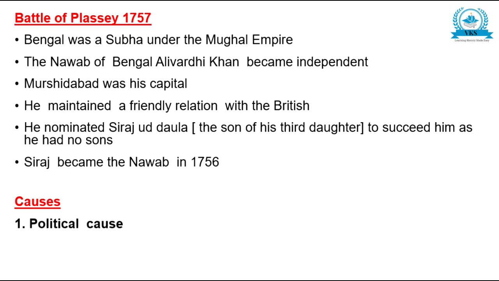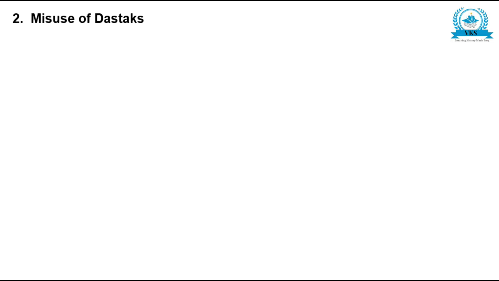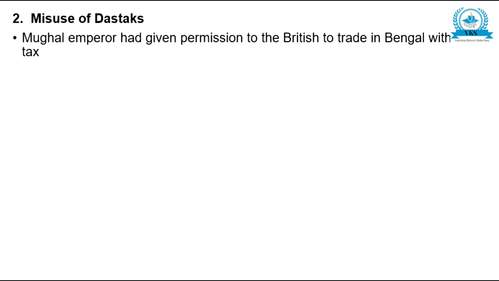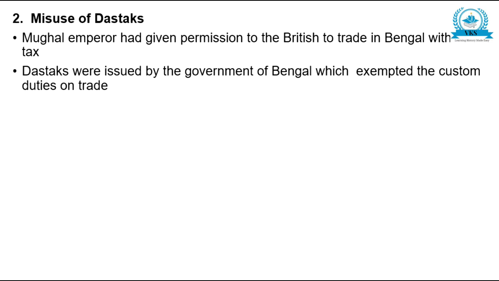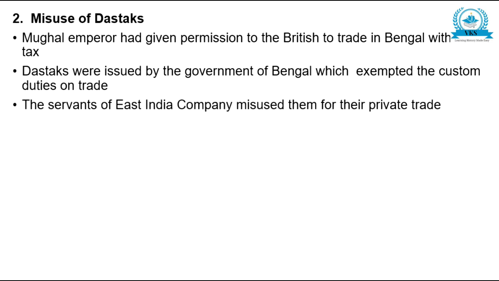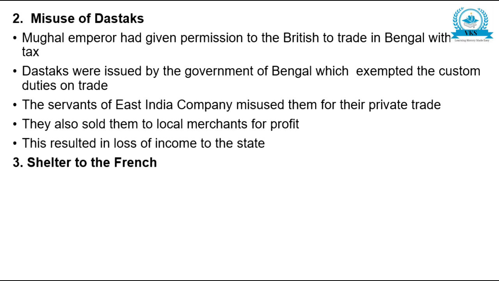Causes. Political cause. Siraj daula had many rivals and they were supported by the British. Misuse of dastaks. Mughal emperor had given permission to the British to trade in Bengal without tax. Dastaks were issued by the government of Bengal, which exempted the customs duty on trade. The servants of East India Company misused them for their private trade. They also sold them to local merchants for profit. This resulted in loss of income to the state.